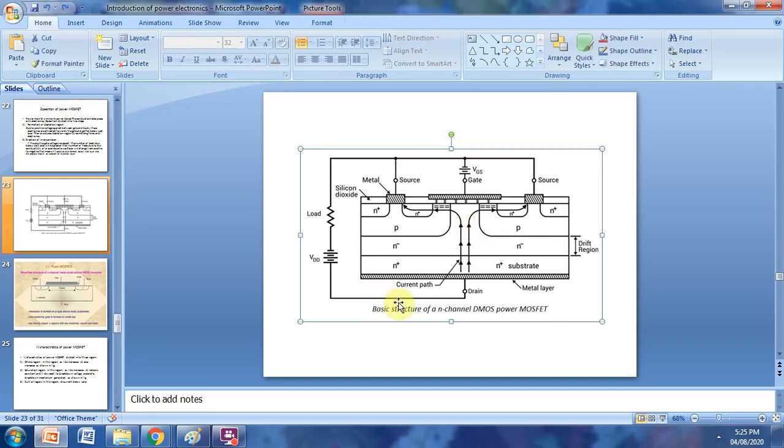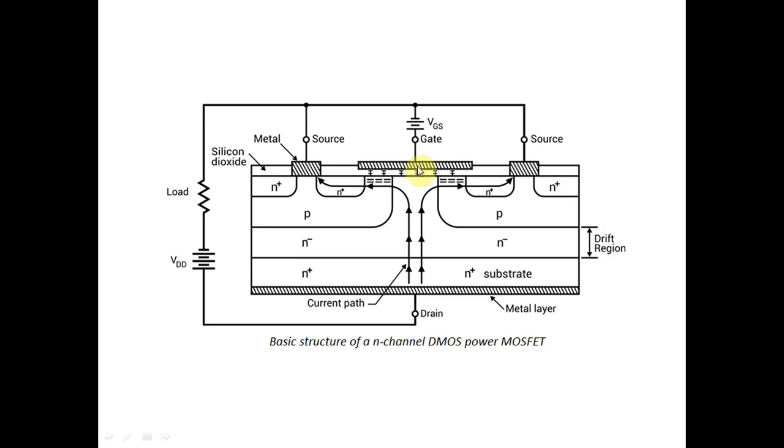See here, this is the four-region structure: n plus, p, n minus and n plus layers. Here the positive gate voltage is applied between gate and source. Due to this positive gate voltage, two layers are generated.